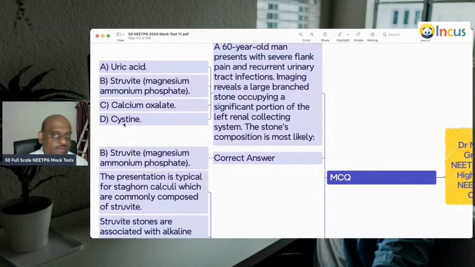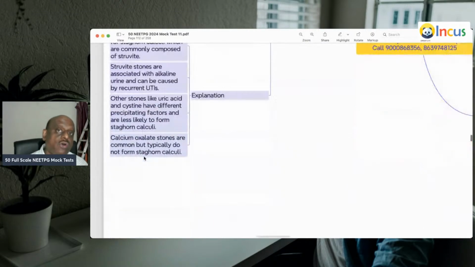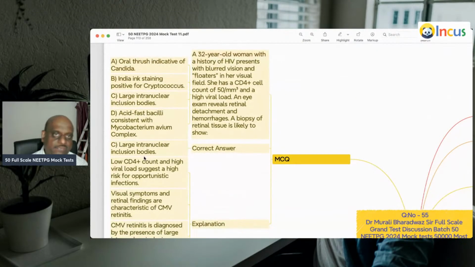60-year-old man, severe flank pain, recurrent UTI, large branched stone, it's called struvite stone. Magnesium ammonium phosphate stone is called staghorn calculi or struvite stone.